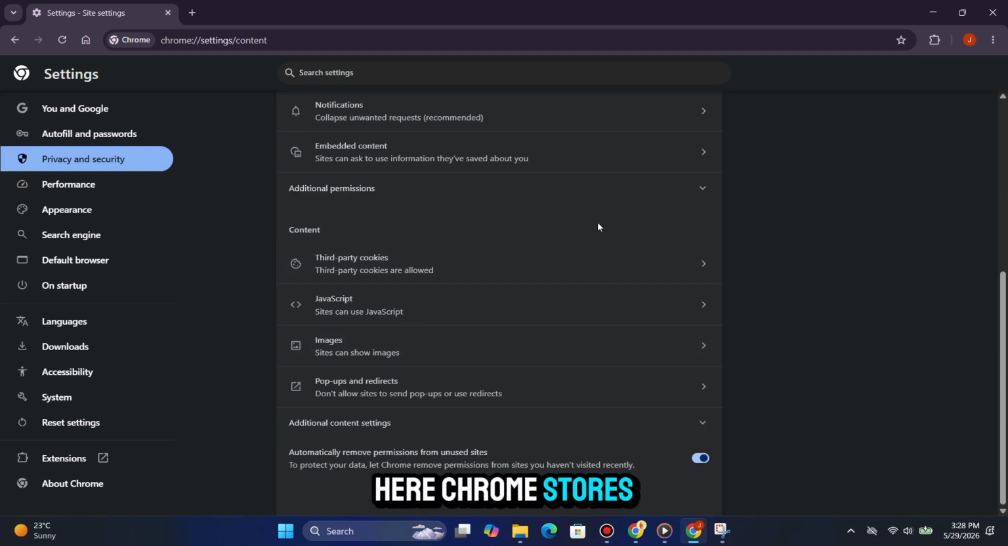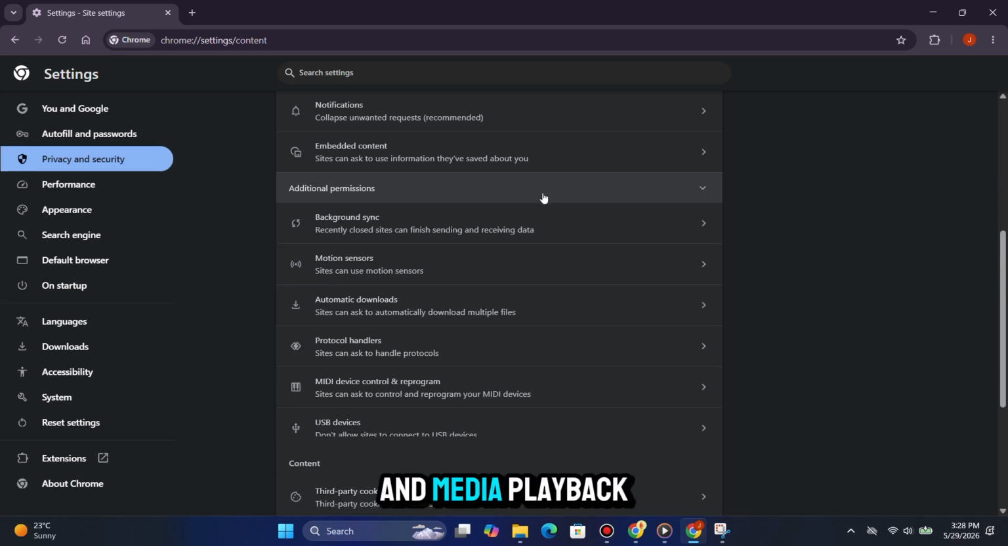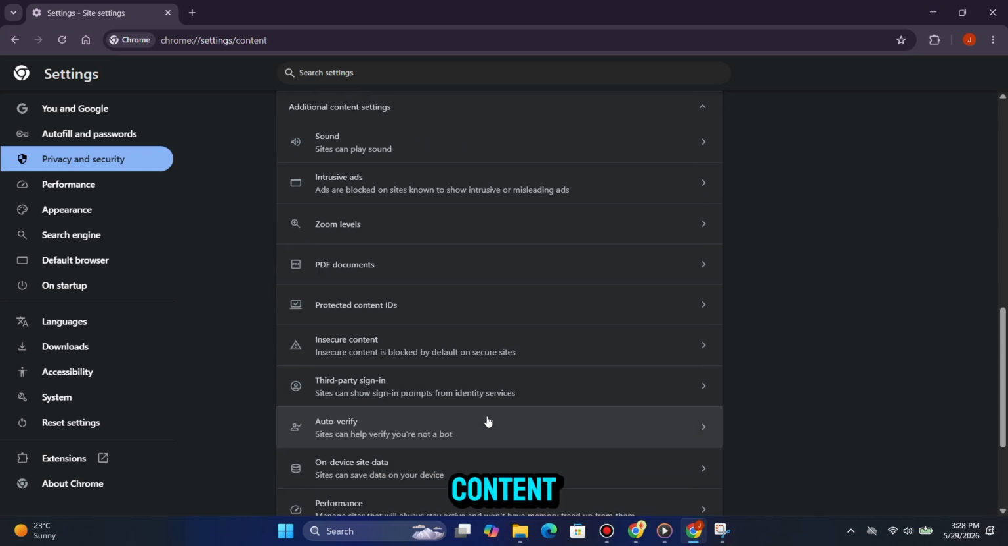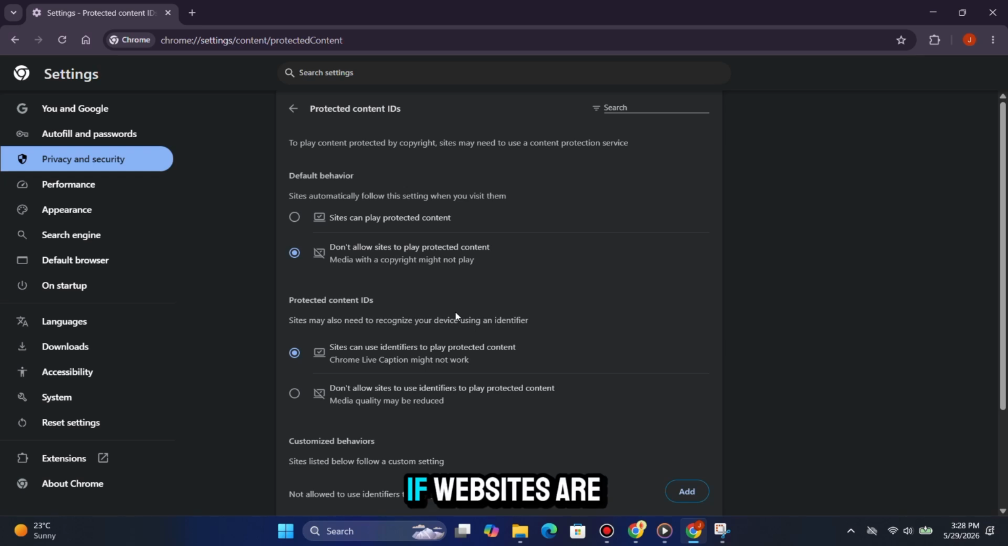Here, Chrome stores extra permissions for websites and media playback features. Keep scrolling until you find Protected Content IDs or Protected Content. Tap on it to open the settings. If websites are blocked from playing protected content, some videos, movies, music services, or streaming platforms may not load correctly or may show playback errors.